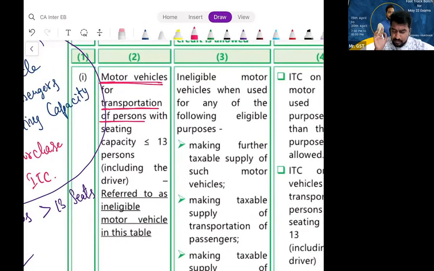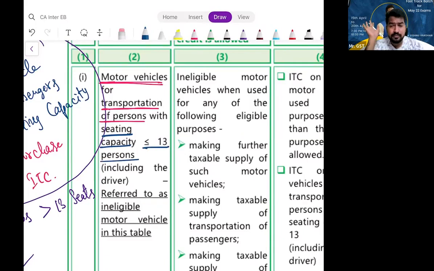So, motor vehicles which are for the purpose of transporting passengers with a seating capacity. What should be the seating capacity? It is less than or equal to 13, including driver.